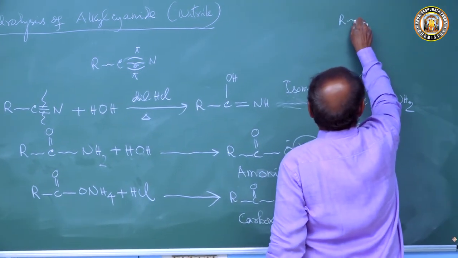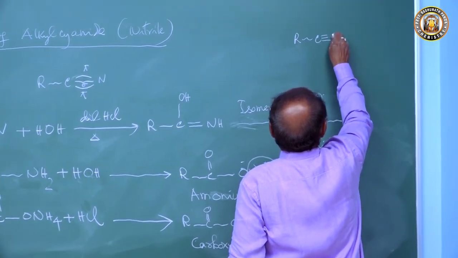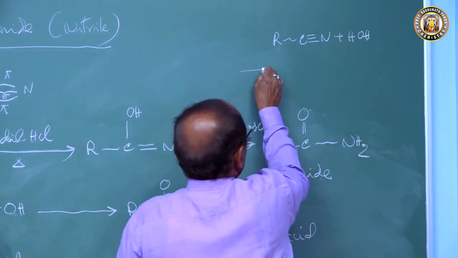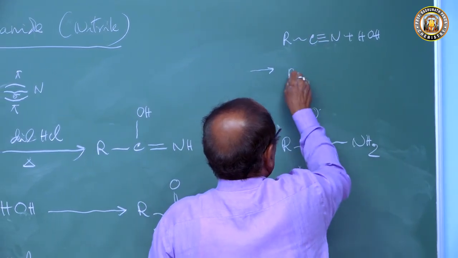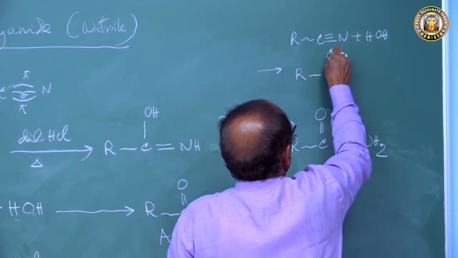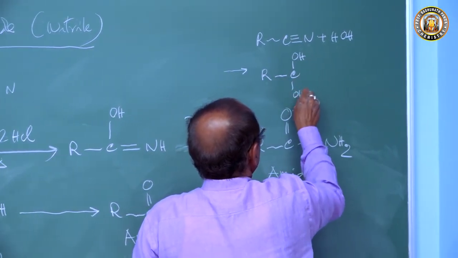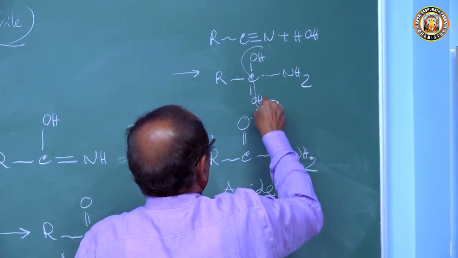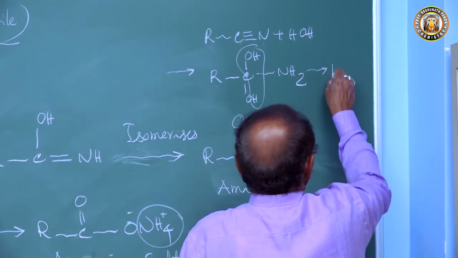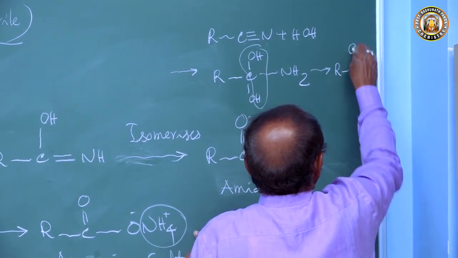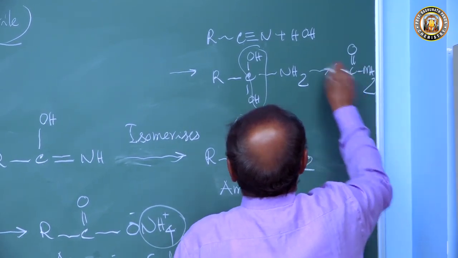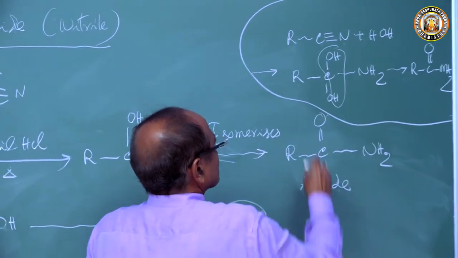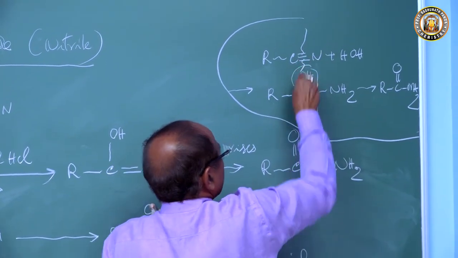This is alkyl cyanide, RC triple bond N. We are adding water. Two molecules of water will be added, R, C, OH, OH, then NH2, and this loses a molecule of water to produce RCONH2. You can keep this as your keynote, because two pi bonds are there, two water molecules can be added.